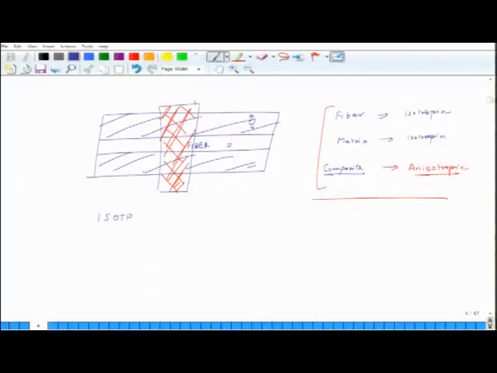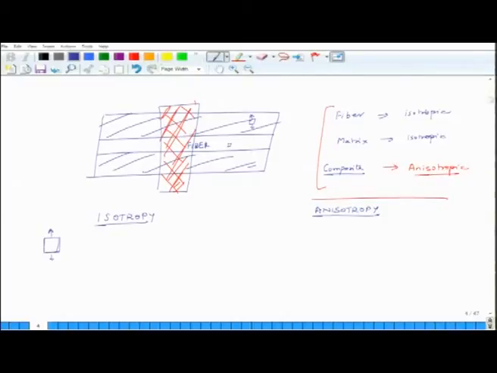So, one property of anisotropy and isotropy we will discuss in somewhat detail. Consider an isotropic material, let us consider a piece of steel and let us do some experiment on it. First, we take a rectangular slab of isotropic material and we pull it.